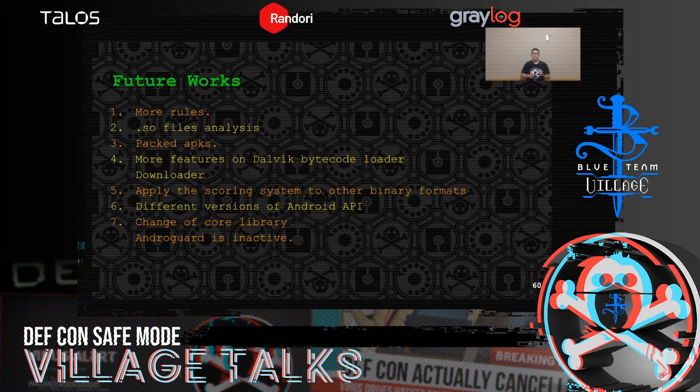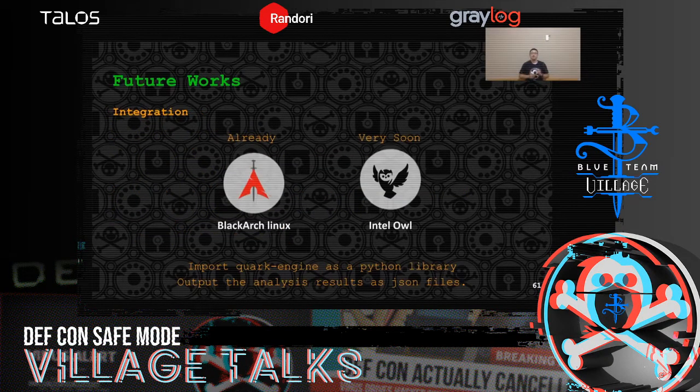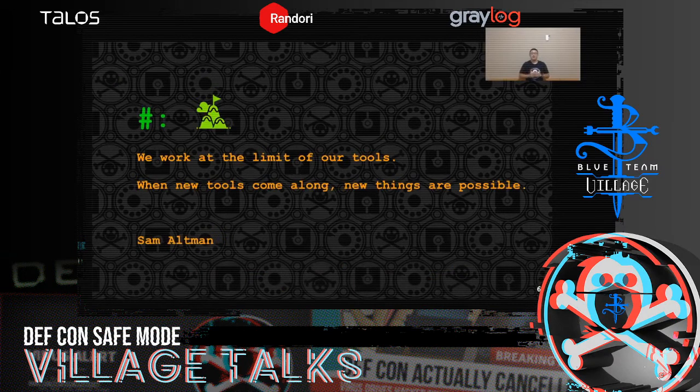And we noticed that APIs change in different versions of Android. So we will also take care of this problem in the next version of Quark. Oh, we probably would change the core library since Androguard is quite inactive recently. And one more thing. Actually, we're trying to make Quark itself easier to be integrated into other tools. For example, users can import Quark as a Python library and output the analysis result as a JSON file. So now Quark is collected in BlackArch Linux and will soon be integrated into a threat intelligence analysis tool, Intel-O.